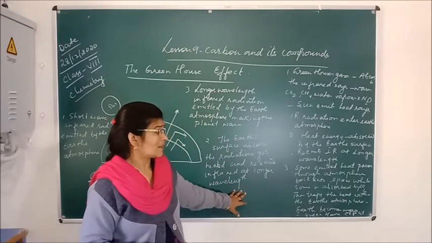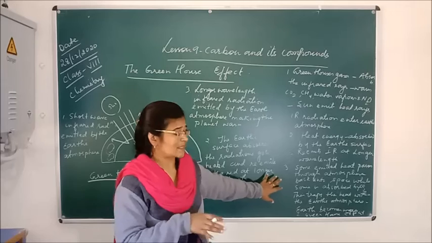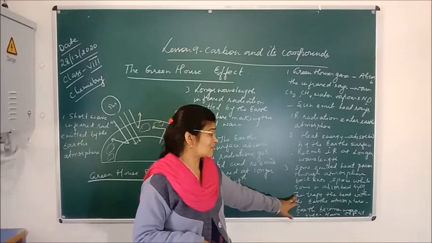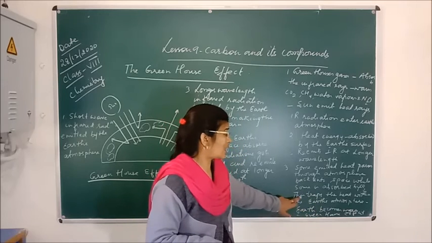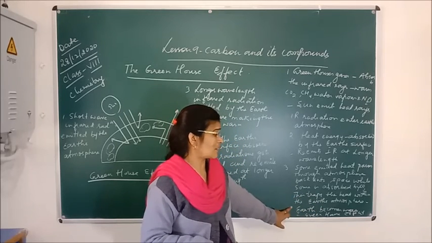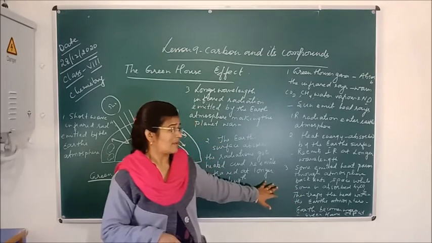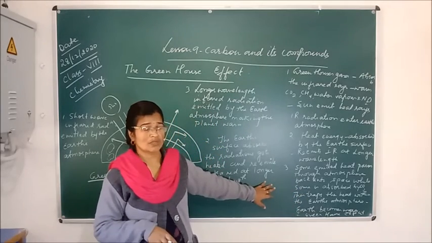So what will happen because of the carbon dioxide present in the atmosphere of planet Earth? It traps the heat within the Earth's atmosphere, and the Earth becomes warmer. When the Earth becomes warm in this way, this is called the greenhouse effect.